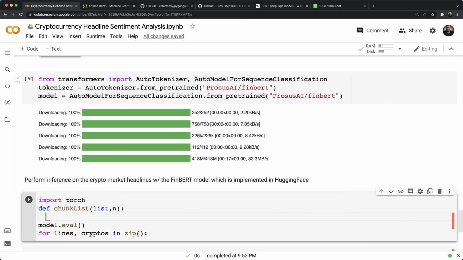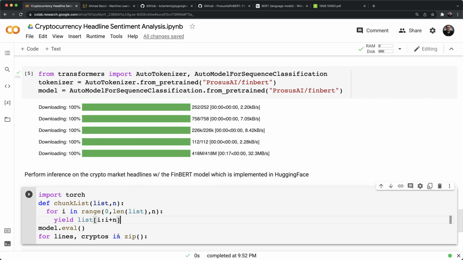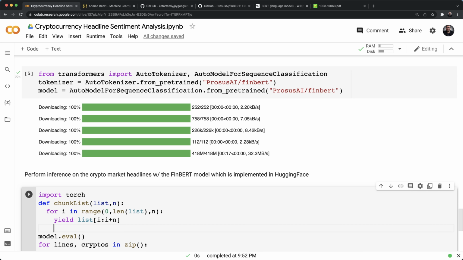Pass it the list and the size of the chunk. We'll do this loop over here, and we will yield the list from i to i plus n. So it's as if we're reading the list as windows. Of course, if you have done this using a hash type way, it would be much easier. I'm just showing you how to get it done.